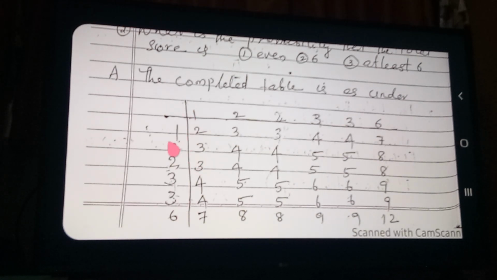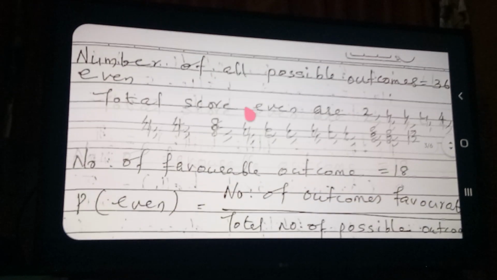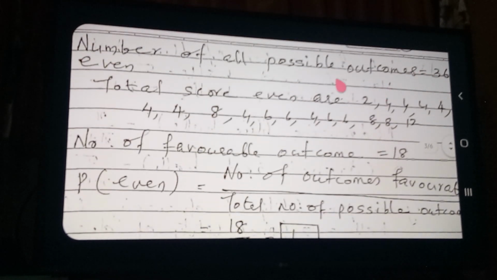You can see, go to the next page. Number of all possible outcomes: from the table, the total is 36. The total scores that are even, I already showed you. Now count how many are coming: 18.